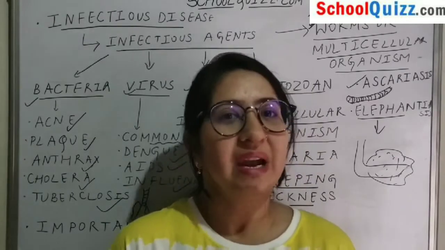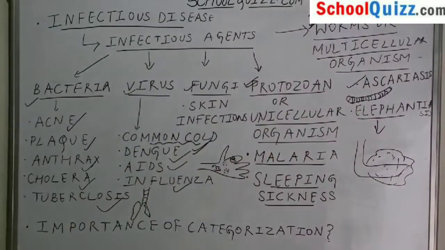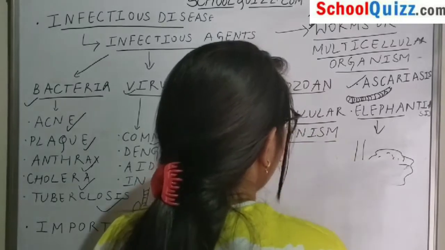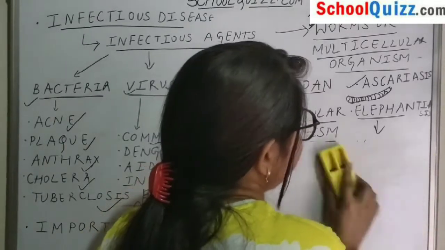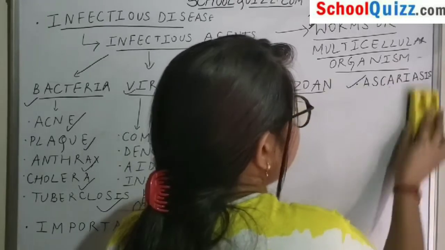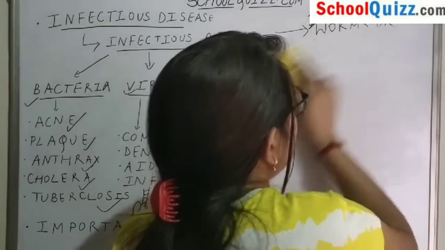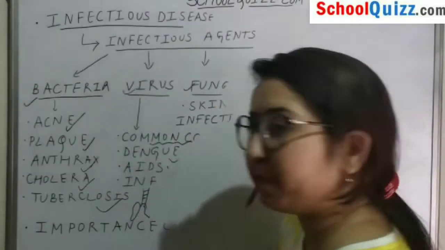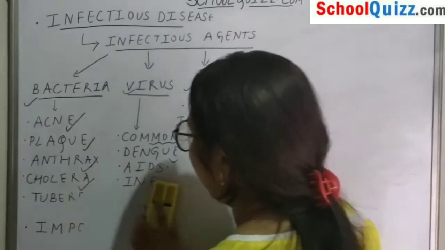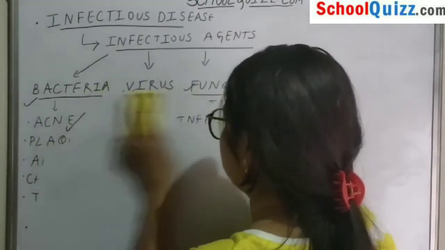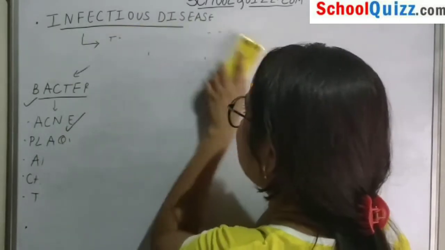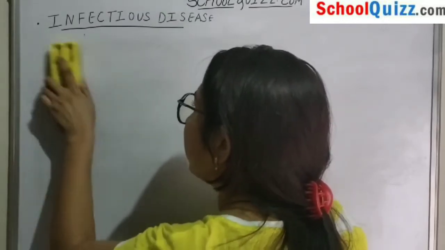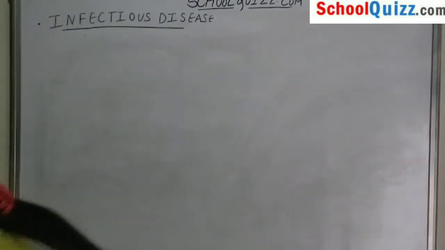So my dear students, it is very important to know the categorization of the causative agents, because if we know which organism is responsible for a particular disease, then only we will be able to get the particular treatment for that disease. Suppose a person has a bacterial disease, and you go to a doctor and say, doctor, I'm having acne.